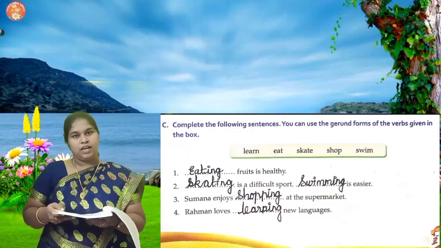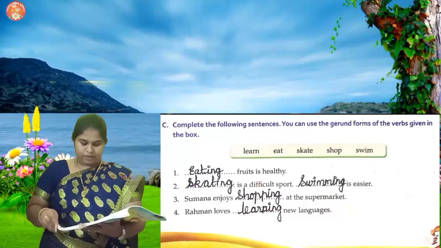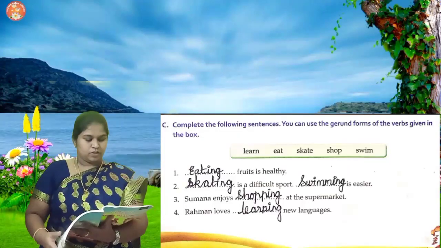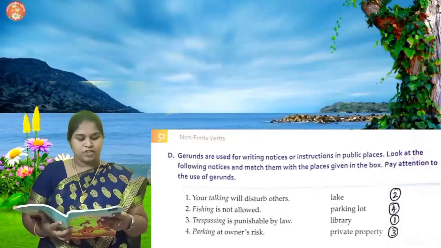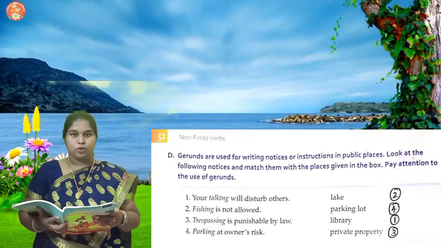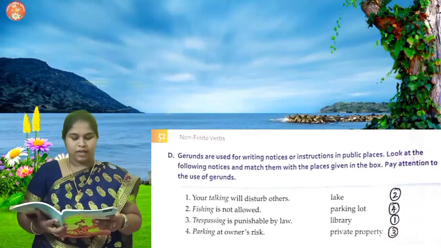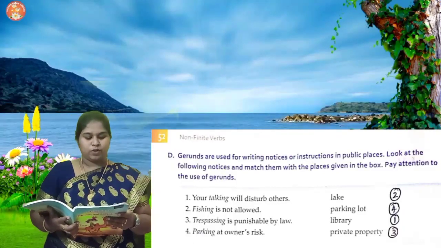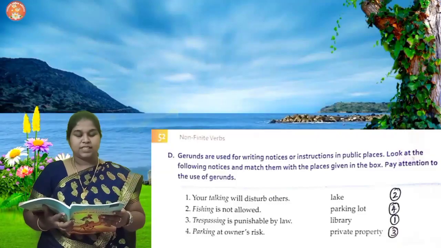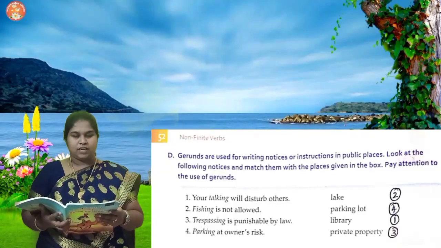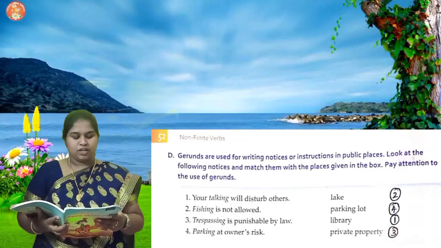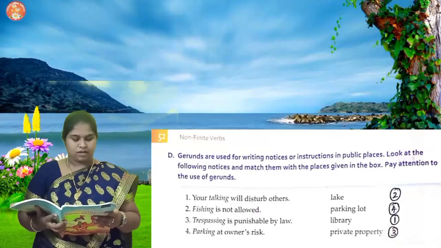Rahman loves learning new language. Okay. So next one, same thing. Gerunds are used for writing notices or instructions in public places. Look at the following notices and match them with the places given in the box. Pay attention to the use of gerunds.